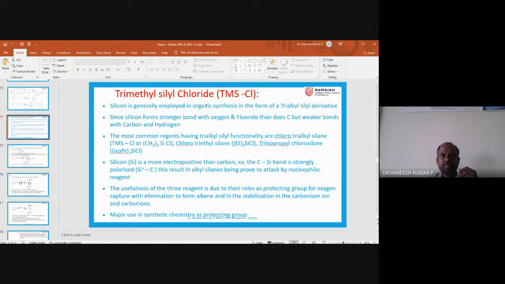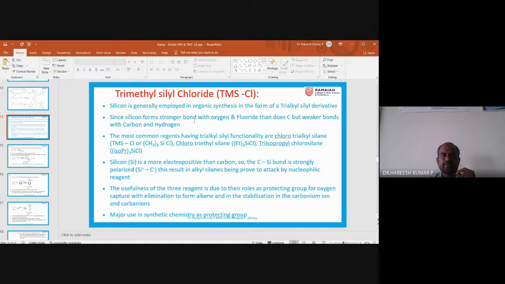So here S stands for silicon. Silicon is generally employed in organic synthesis in the form of a trialkyl silyl derivative. Trimethyl silyl chloride is an example of a trialkyl silyl derivative.